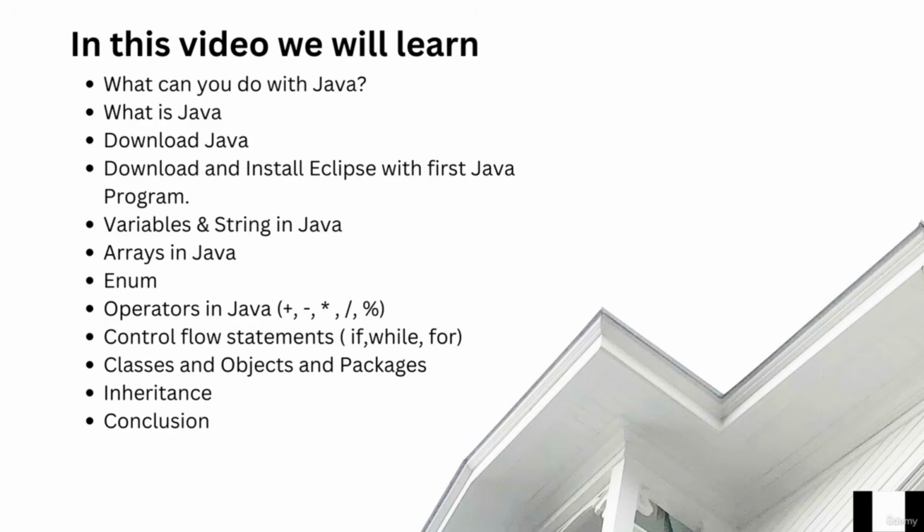We will move to the control flow statements, which are the if statement, the while, and the for loops. Then we will proceed to classes, objects, packages, and inheritance, and how to implement them in Java. And we will conclude the Java beginner course by discussing what course to take next to become a professional Java developer.